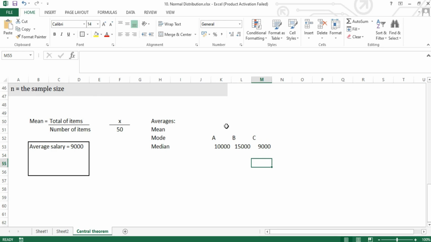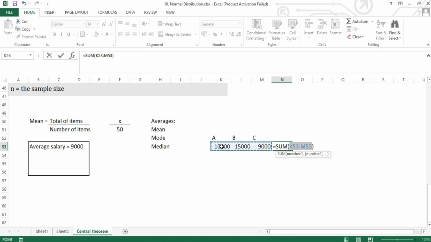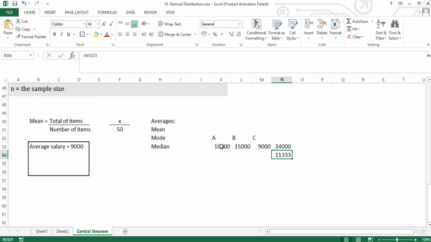But as a person collecting data, would you want to say A has 10,000, B has 15,000 and C has 9,000, or that the average salary per person from this category ABC is 11,333? That is what you want to say, isn't it? You will not try to say individual values.